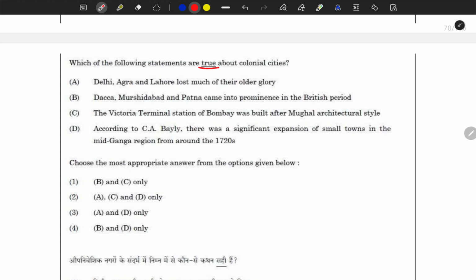So first we will read: Delhi, Agra and Lahore lost much of their older glory. If you remember, in the colonial period, Calcutta, Bombay and Madras became the more important cities, and the ancient or medieval cities like Delhi, Agra and Lahore lost their past glory. So for me this statement is true.